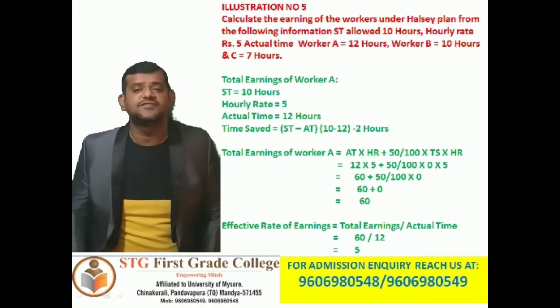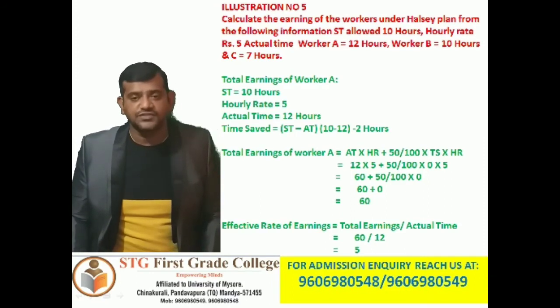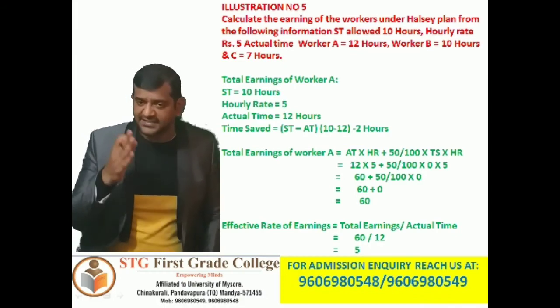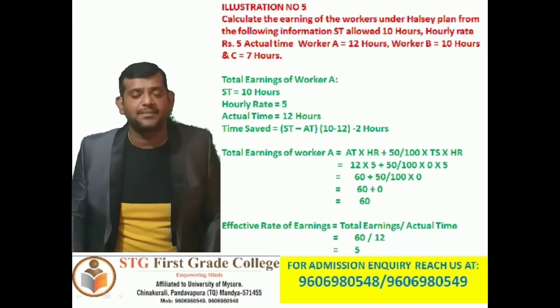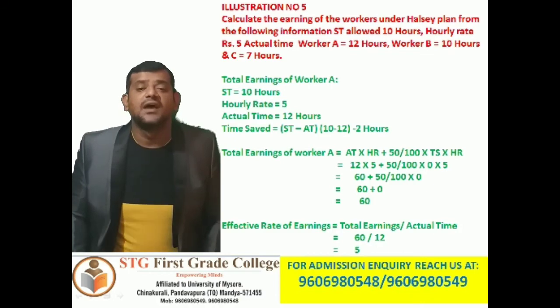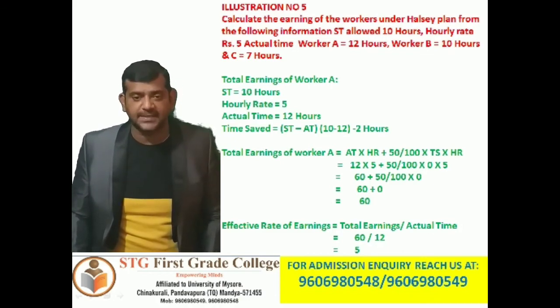So 12 5s are 60, plus 50 divided by 100 into 0, because 0 5s are 0. So 60 plus 0 is the total earning of worker A, 60 rupees.